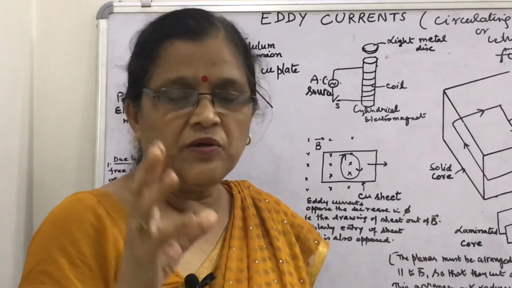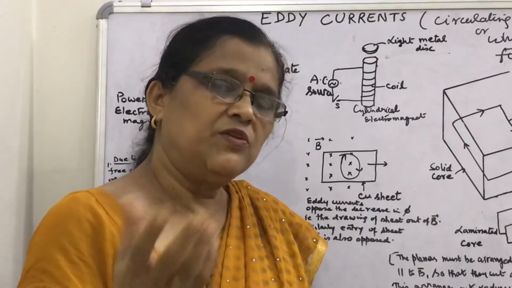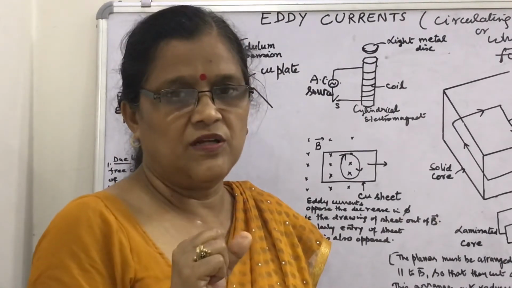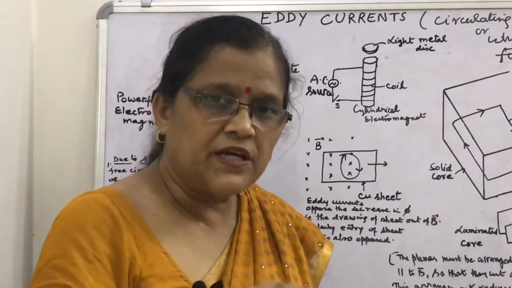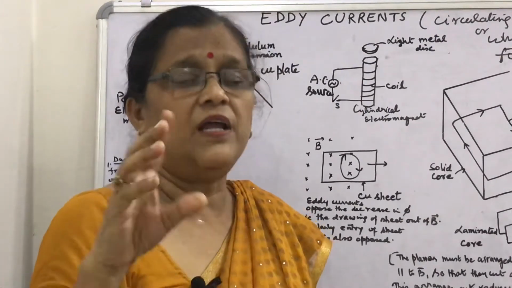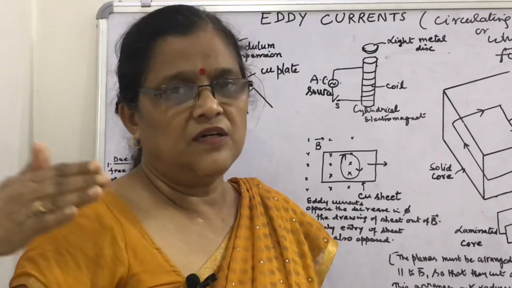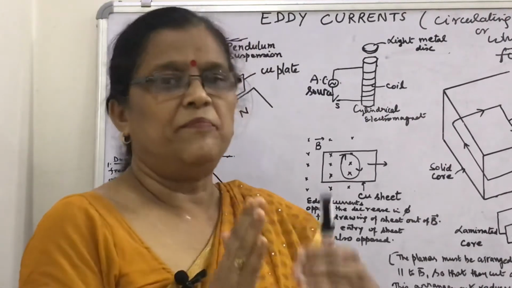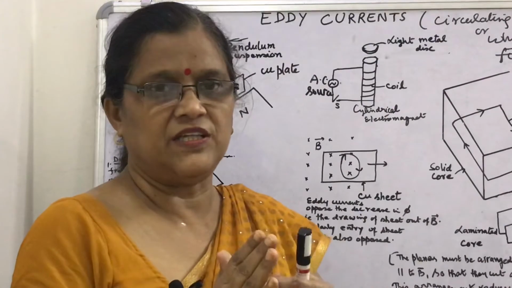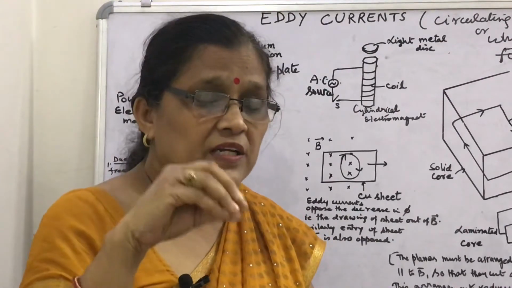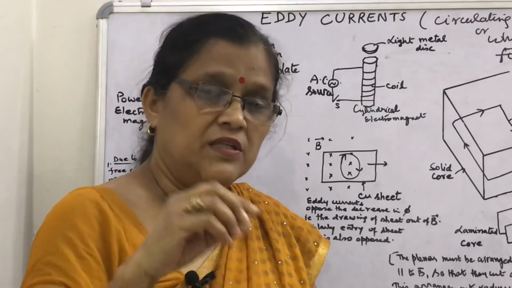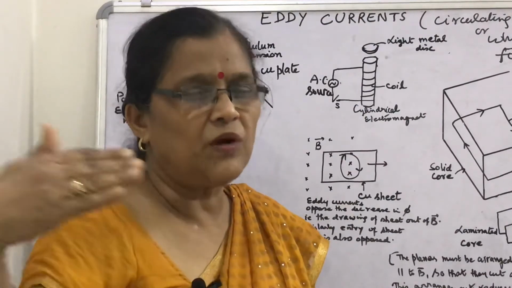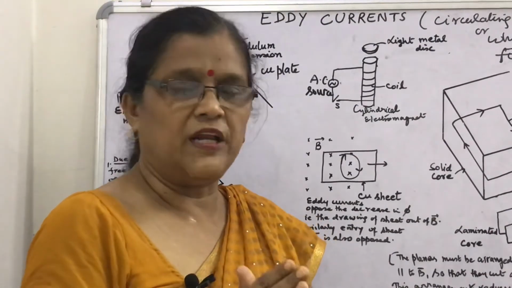You know, induced currents are produced in a circuit through which a continuous magnetic flux change takes place. What happens here? Instead of a circuit or any circular coil or wire, there is a metallic disc or solid metal block through which the magnetic field is continuously changing. And how are the induced currents produced? Induced EMF is produced, and the induced currents are produced in the form of circulating currents throughout the volume of the metallic block or the metallic disc.